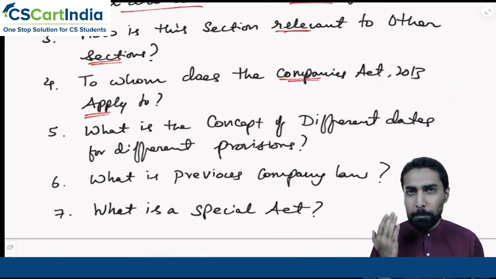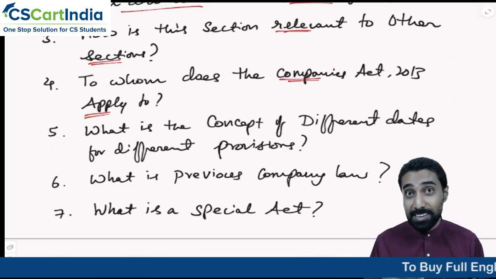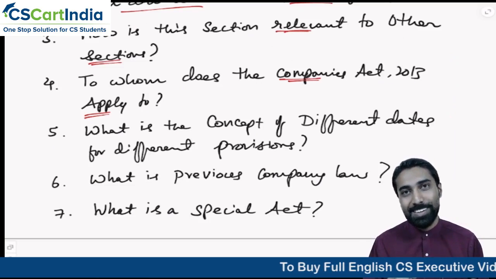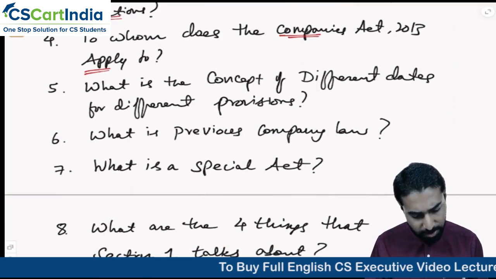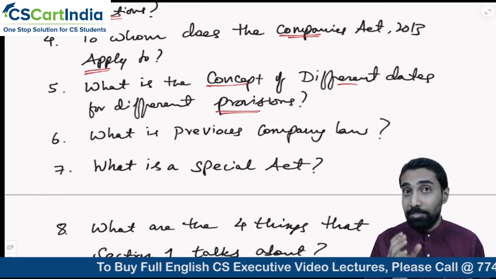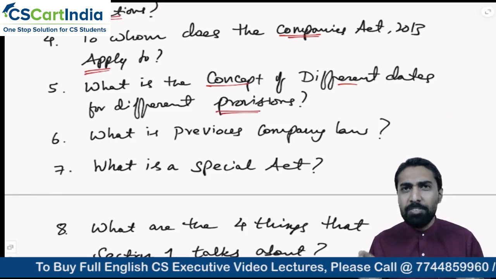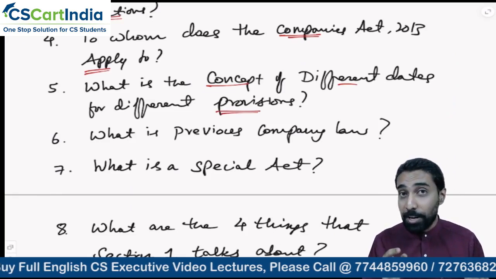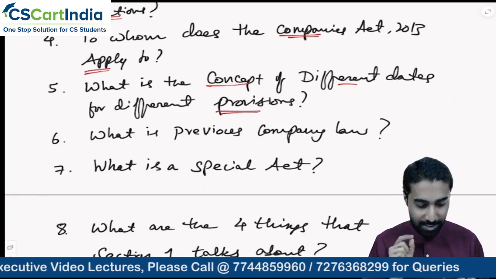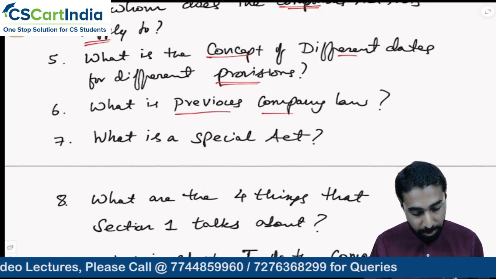We understood companies under this act, previous law, body corporate, banking company, electricity company, and even the insurance companies, correct? What is the concept of different dates for different provisions? So every section can have a different date from which it becomes effective. We have to refer the official gazette. Exactly. What is previous company law?